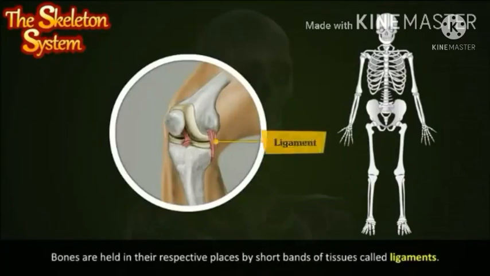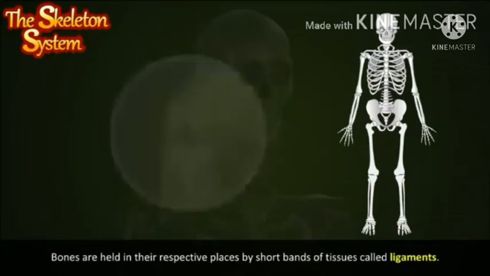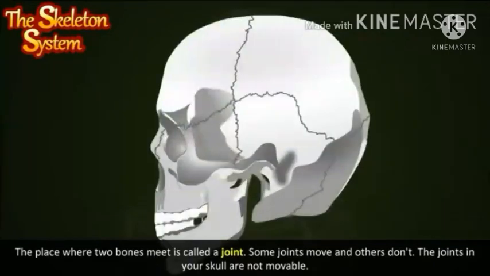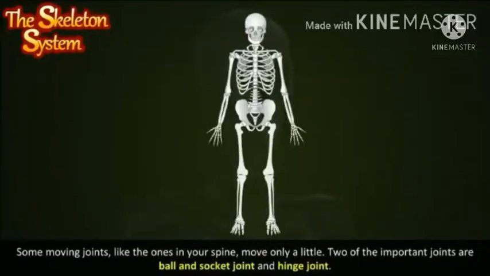Bones are held in their respective places by short bands of tissues called ligaments. The place where two bones meet is called a joint. Some joints move and others do not. The joints in your skull are not movable. Some moving joints, like the ones in your spine, move only a little.